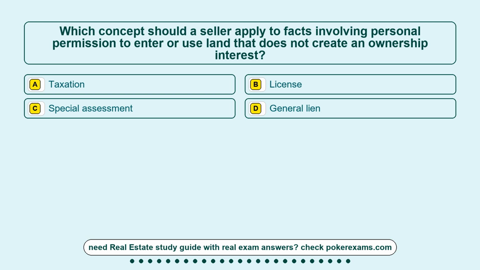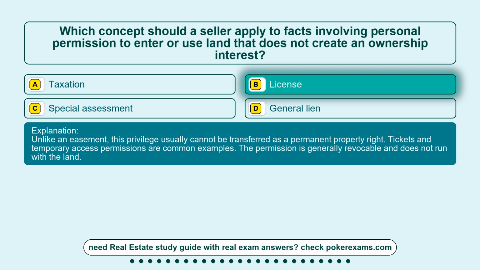Question 20. Which concept should a seller apply to facts involving personal permission to enter or use land that does not create an ownership interest? Option A, taxation. Option B, license. Option C, special assessment. Option D, general lien. The correct answer is option B, license.